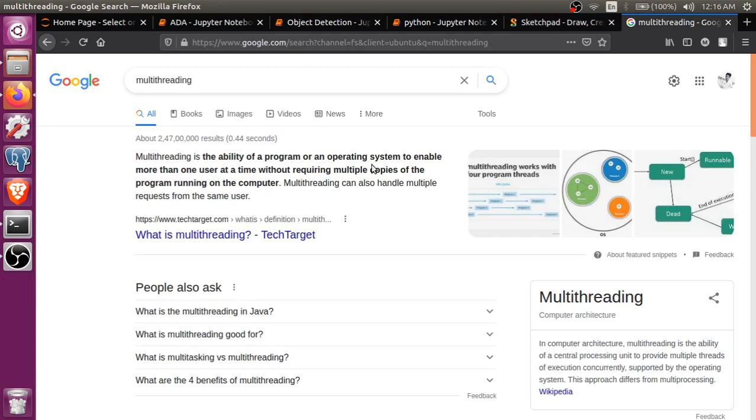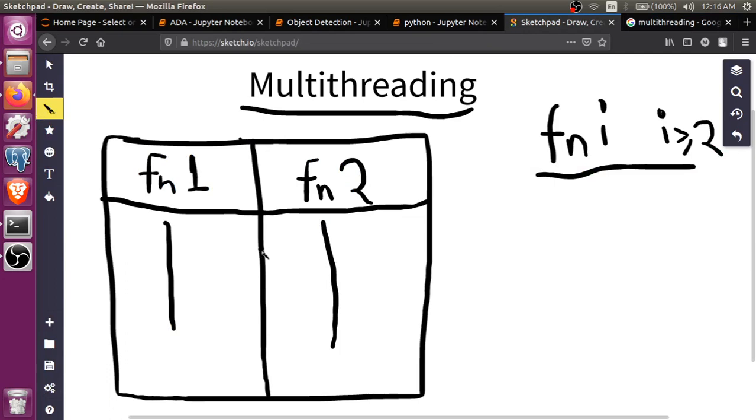If we go with the definition, it is the ability of a program or an operating system to enable more than one user at a time without requiring multiple copies of the program running on the computer. Multi-threading can also handle multiple requests from the user at the same time. This is multi-threading.